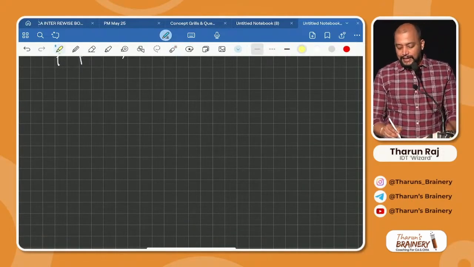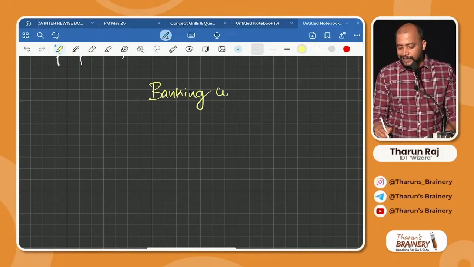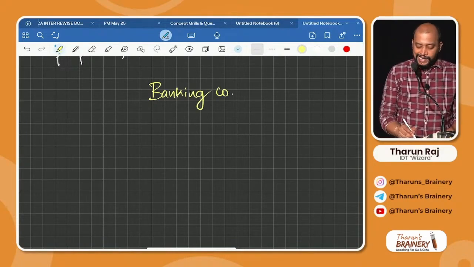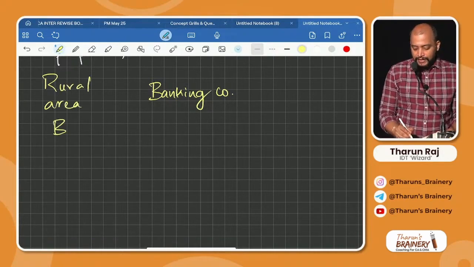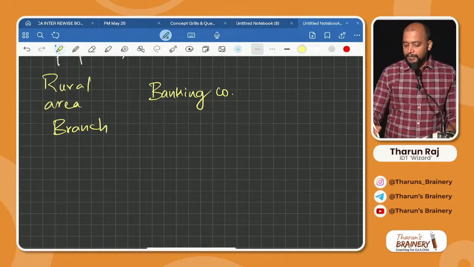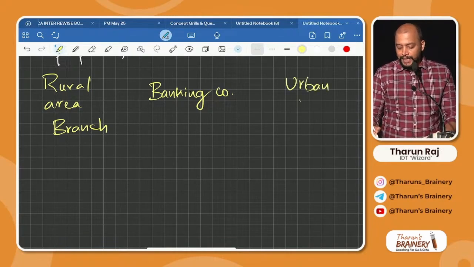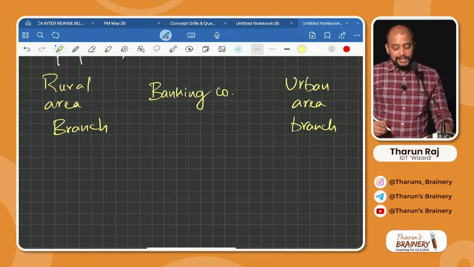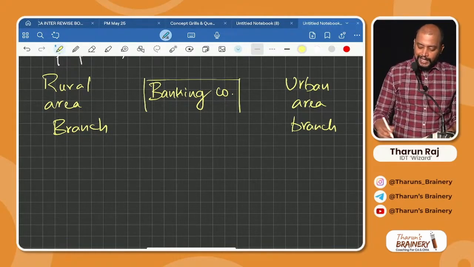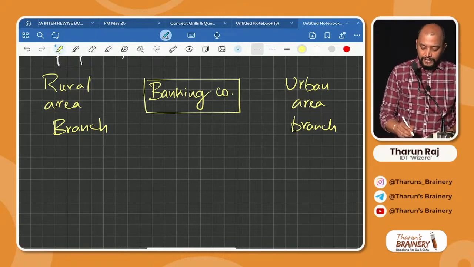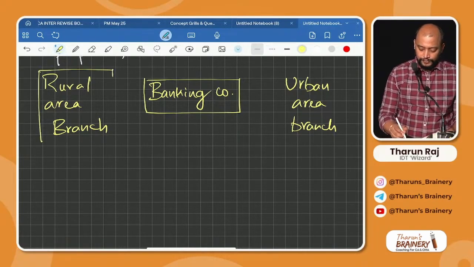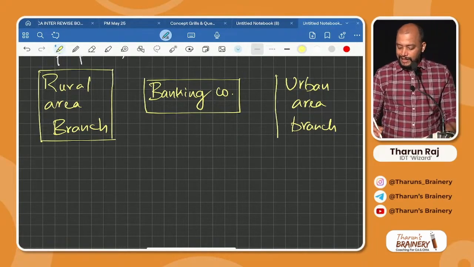Say this. There is a banking company, and this banking company has rural area branches and urban area branches.